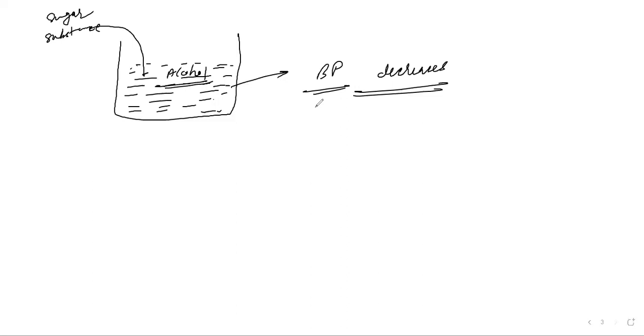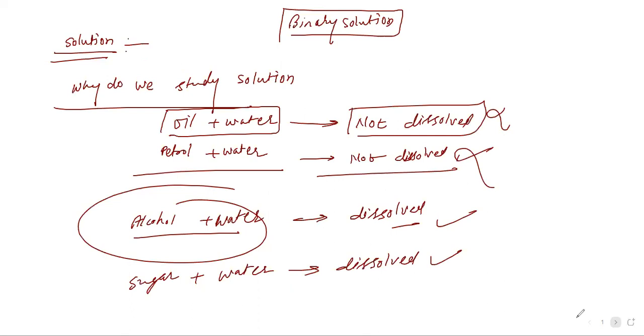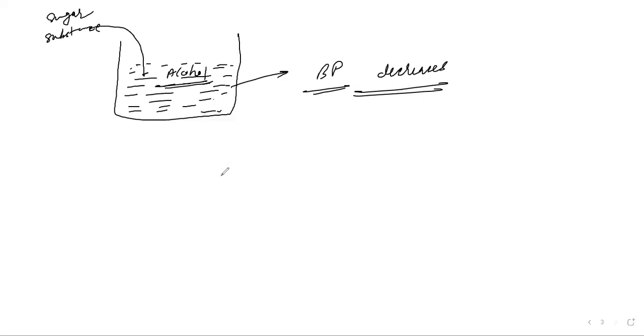What can be the reason? To know this, we should study the solution chapter. Suppose you are drinking a cold drink. Cold drink is always kept in cool places. Why are we keeping it in cool places, why not hot places?